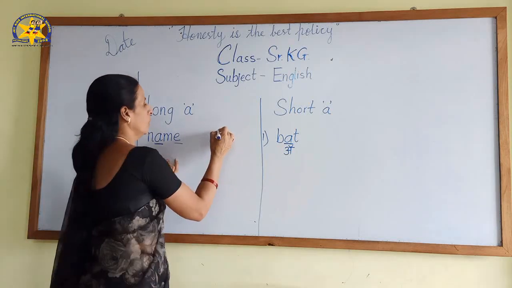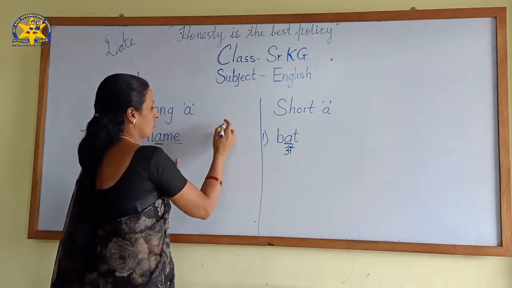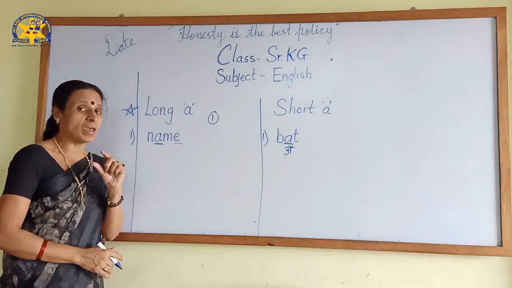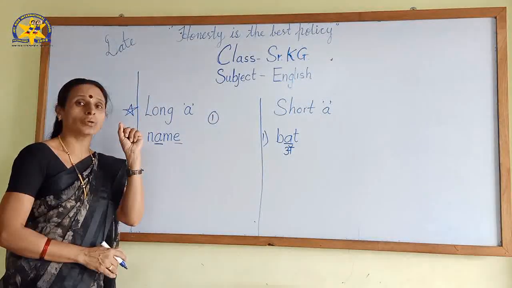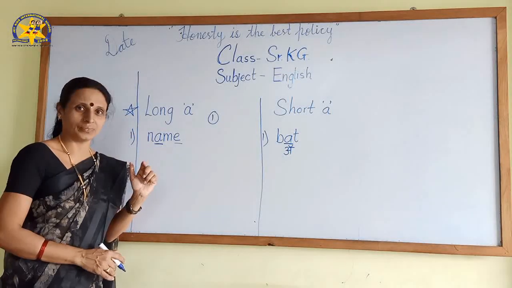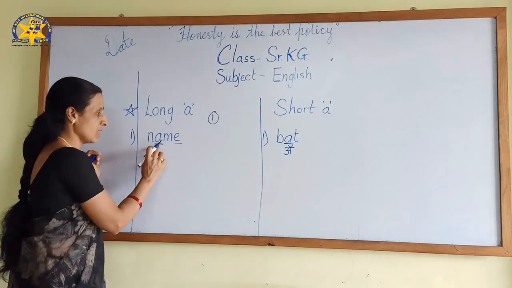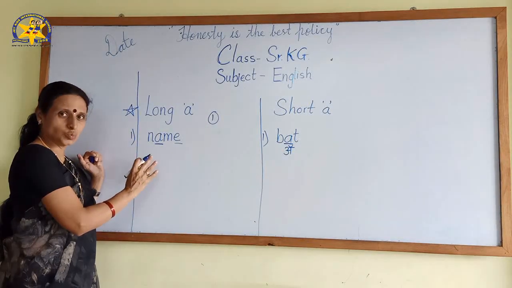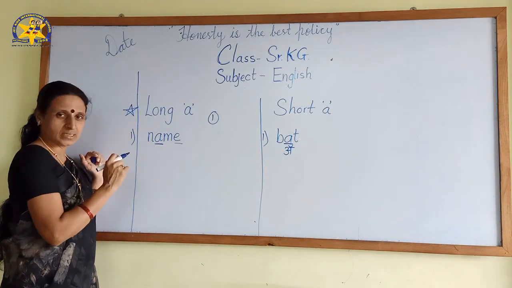The first rule, I will tell you how to recognize long vowel. I will write here only. When two vowels come in any word. See this word, N-A-M-E, name. How many vowels are here in this word? A and E. Two vowels. Am I right?